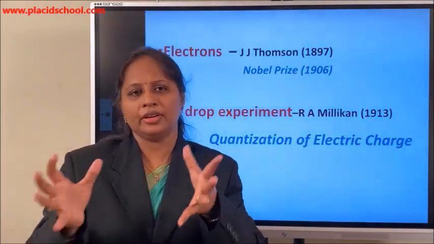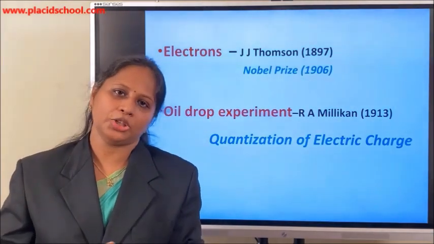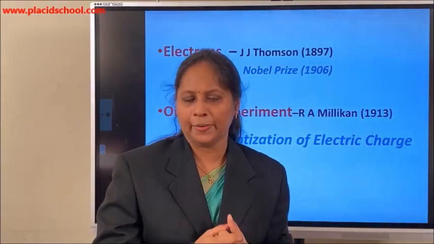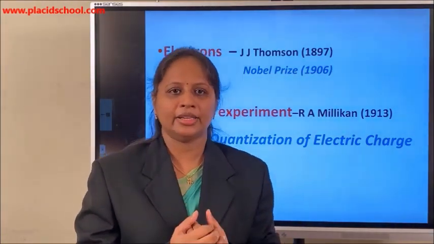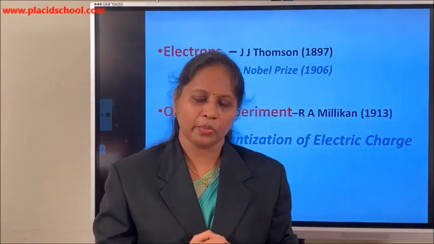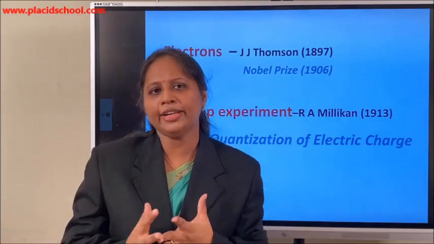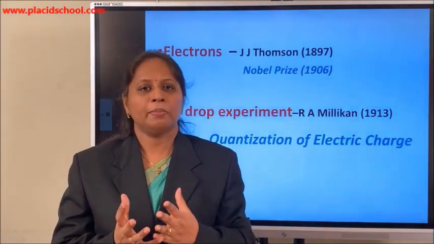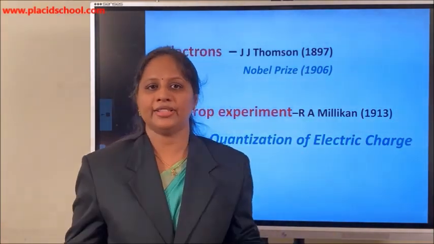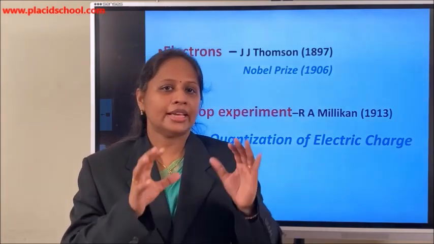They found this emission of negatively charged particles from the cathode, and from that they calculated the e/m ratio which J.J. Thomson had calculated. So different experiments were performed using different metals and under different circumstances, but the e/m ratio is found to be the same.